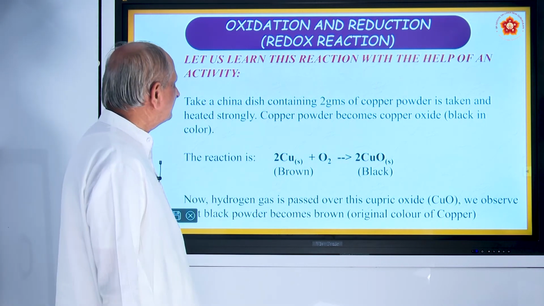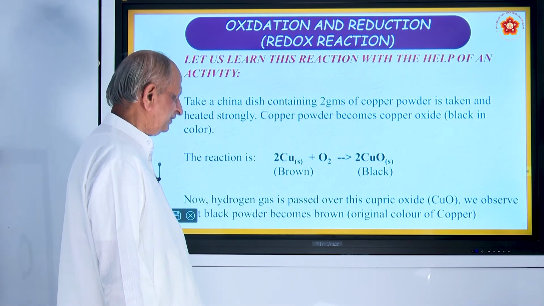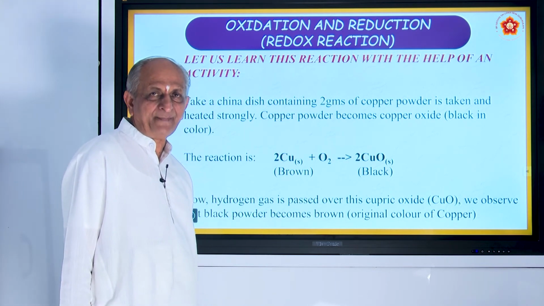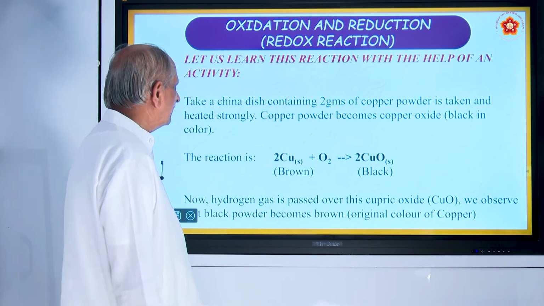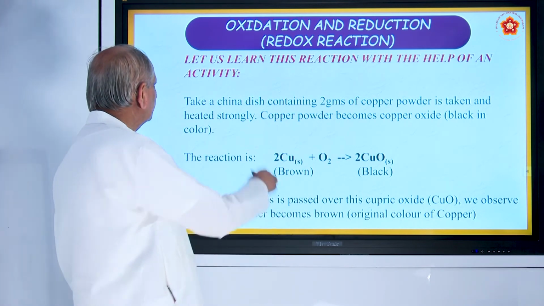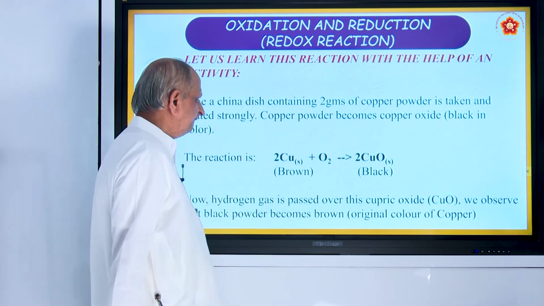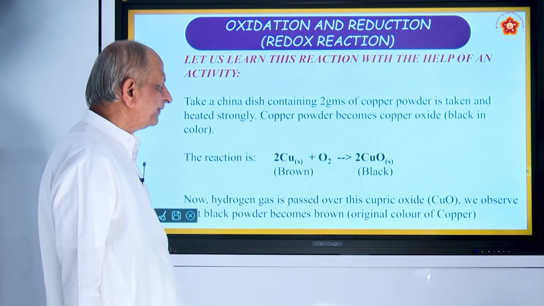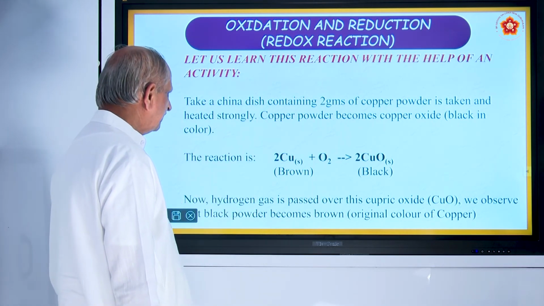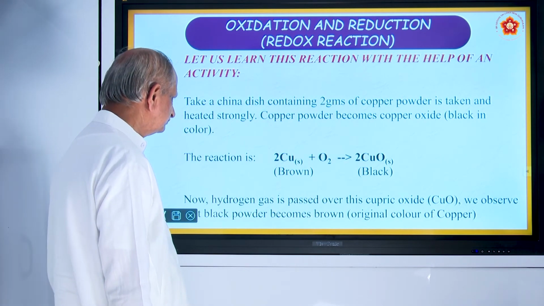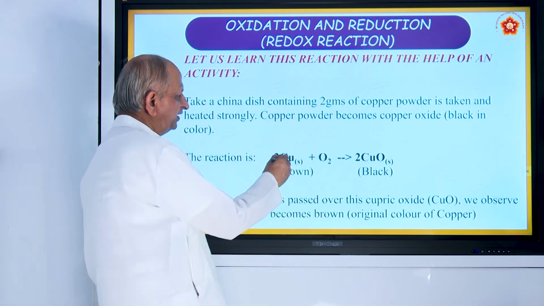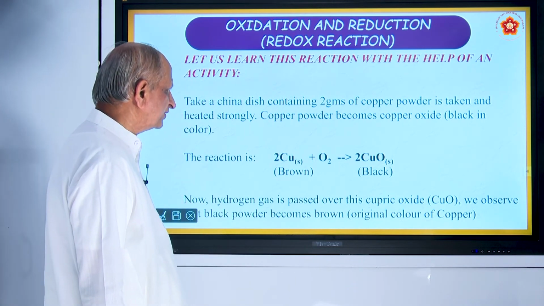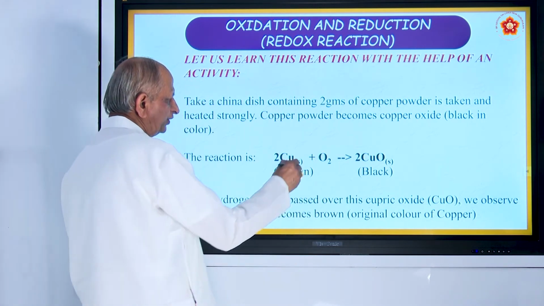Now we will see what is meant by oxidation and reduction. This is also a very interesting reaction, and with a small activity we will see. You take a china dish containing 2 grams of copper powder and heat it strongly. When copper is heated strongly, it becomes cupric oxide.